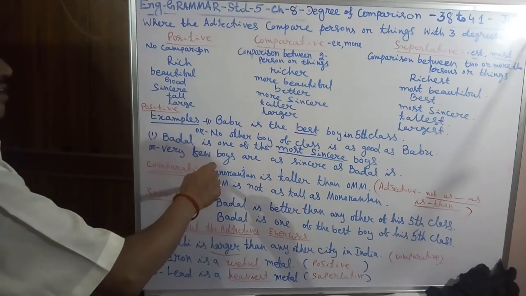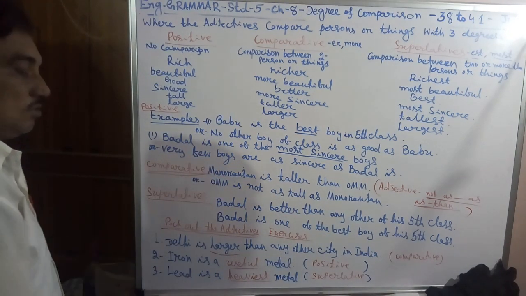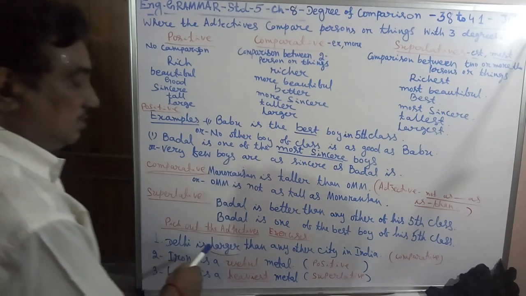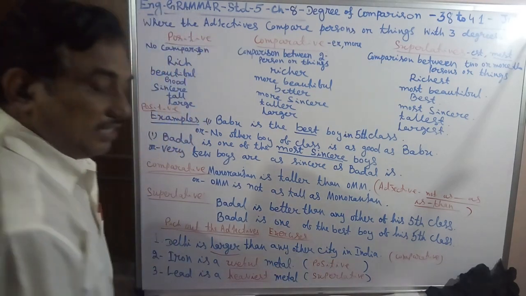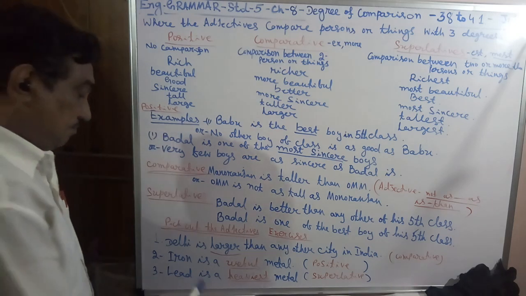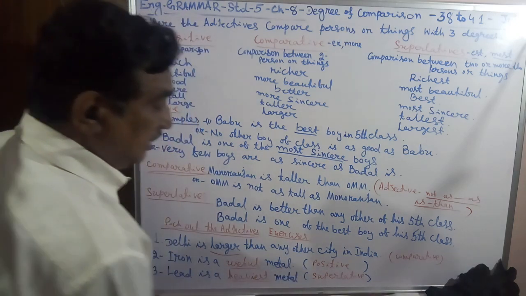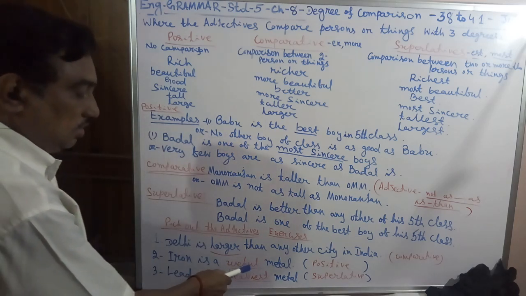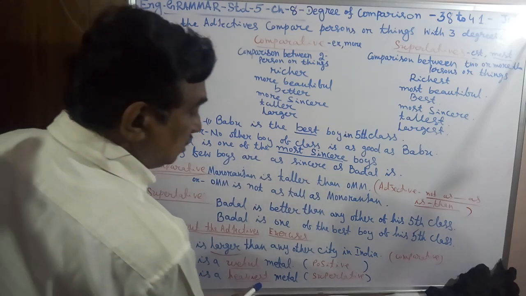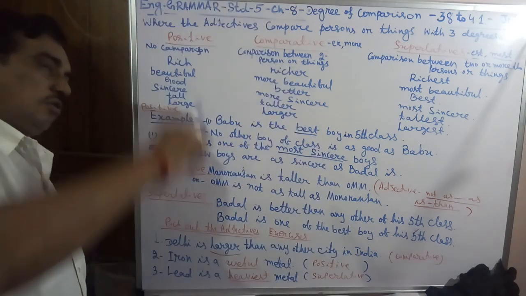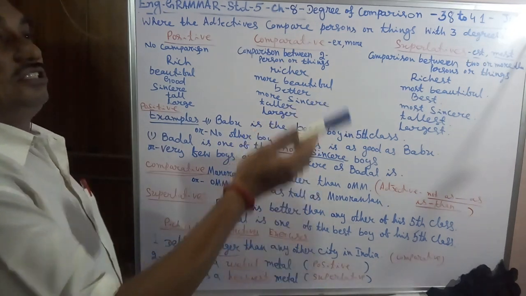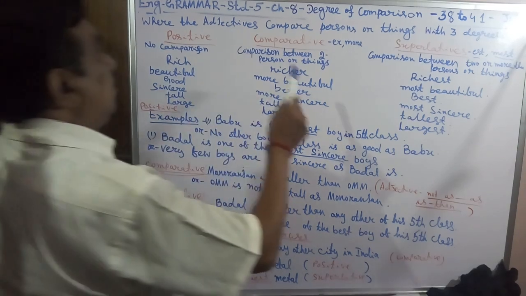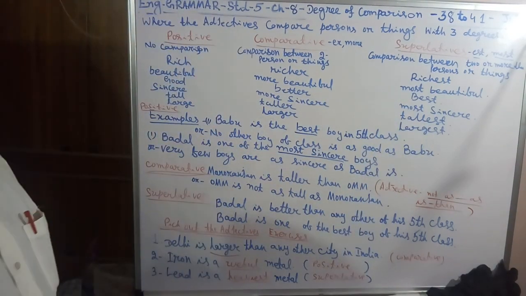Then pick out the adjective exercises. 3 examples have been given. Delhi is larger than any other city of India. That is comparative. Iron is useful, positive. There is no comparison to others. Lead is the heaviest metal. It means all other metals are there, but lead is the heaviest metal. It is the superlative. Heavy, heavier, heaviest.